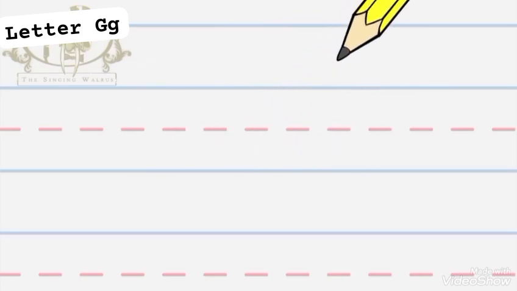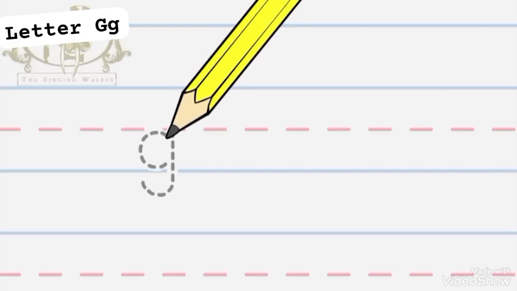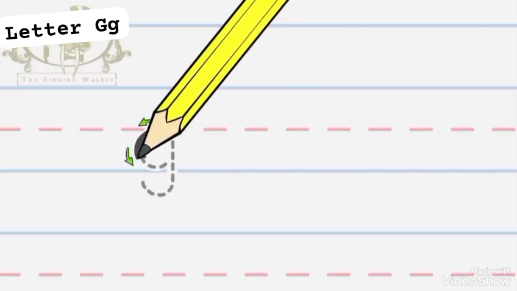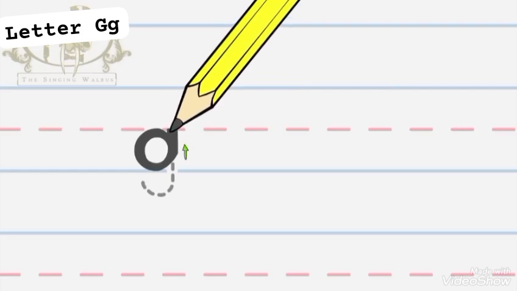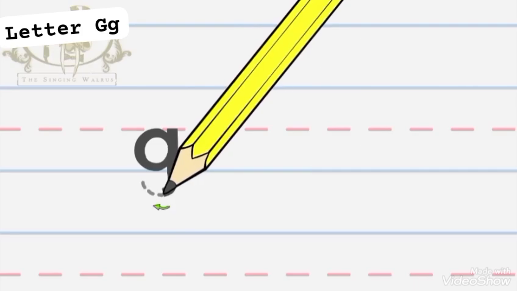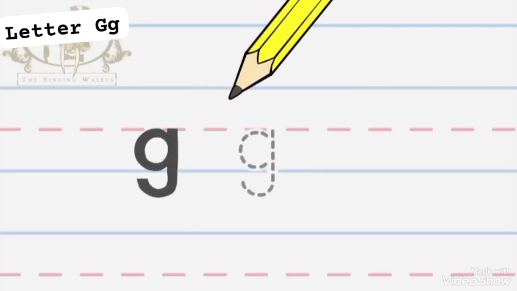Okay, now write the lowercase g. Small g. We make a small circle between two lines, line number 2 and line number 3. We make a small circle between two lines, down and curve. Small g. Again, we make a small circle between two lines, down and